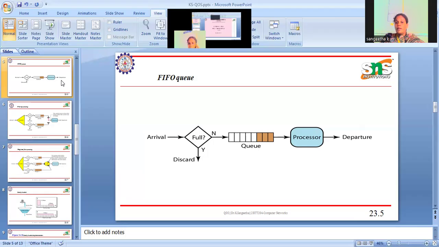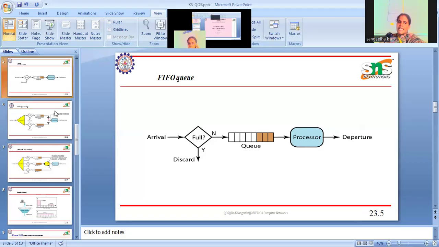If it's full, it discards the packet. If not, it can accept the packet in the queue and it will depart after servicing. So likewise, the FIFO queue will work. This is also one kind of scheduling, in a first come first serve order. So here there is no concept of priority or shortest job.